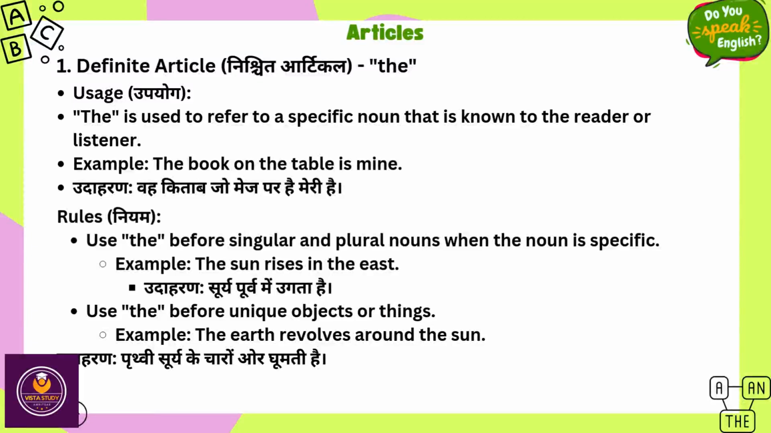Rules. Use the before singular and plural nouns when the noun is specific. Example, the sun rises in the east. Use the before unique objects or things. Example, the earth revolves around the sun.